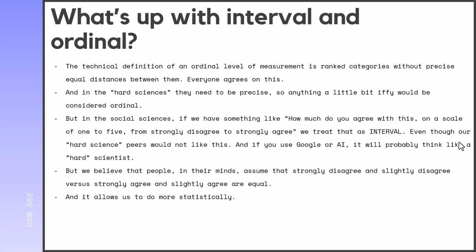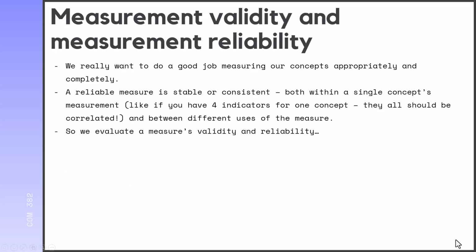And if you ask Google or AI, it will think like a hard scientist. But in the social sciences, we strongly believe that people in their minds understand the difference between strongly disagree and slightly disagree to be the same amount as strongly agree and slightly agree. So we treat those kind of measures as interval. It also allows us to do a lot more things statistically, which is a big advantage. So this is really important for you to understand.